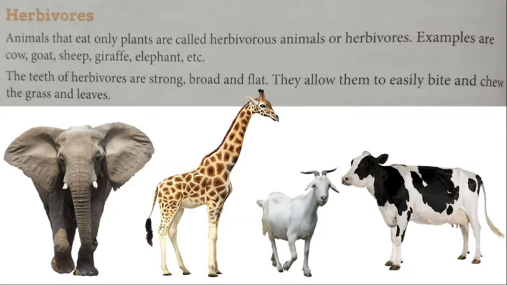The herbivore's teeth have some specialty. It is strong, broad and flat. What are the specialties of herbivore's teeth? The teeth are strong, broad and flat. It helps them to bite and chew the grass and leaves easily.